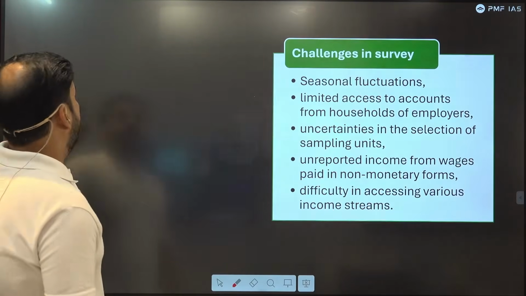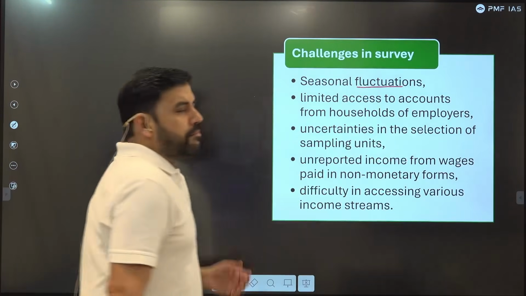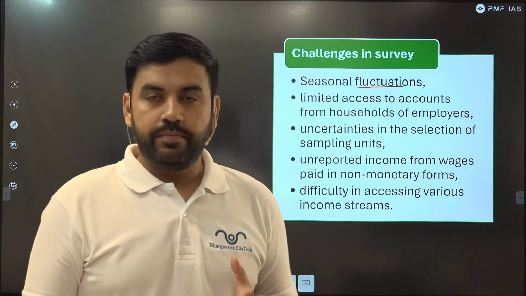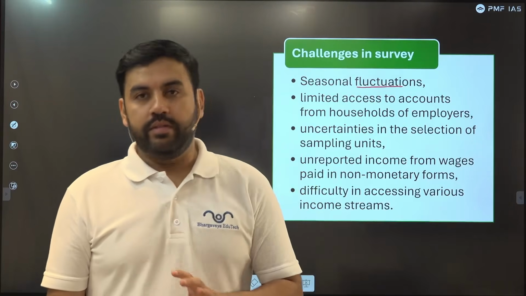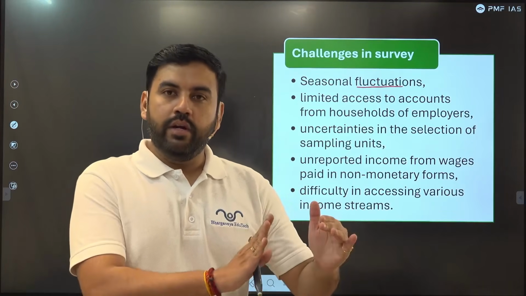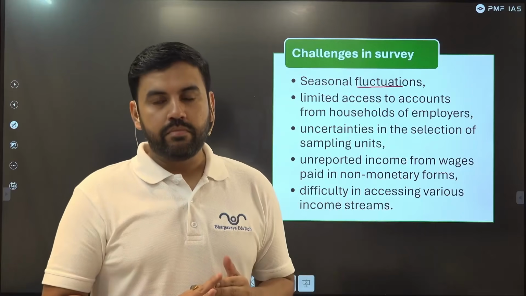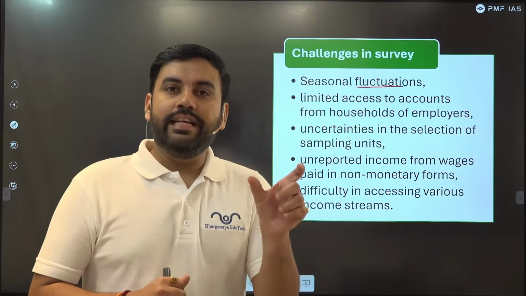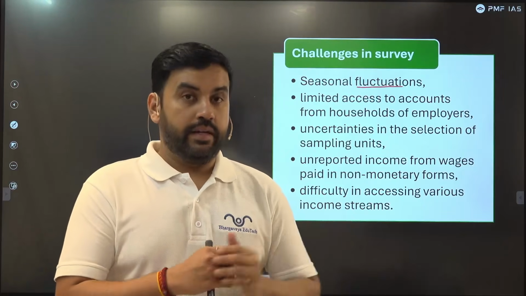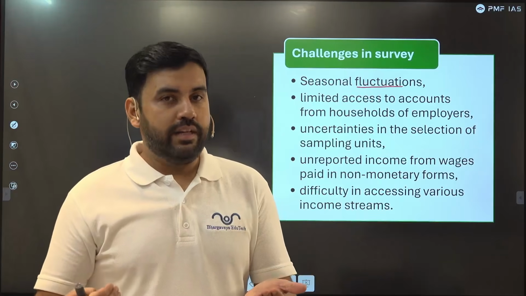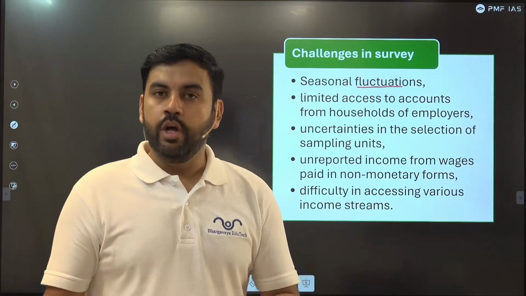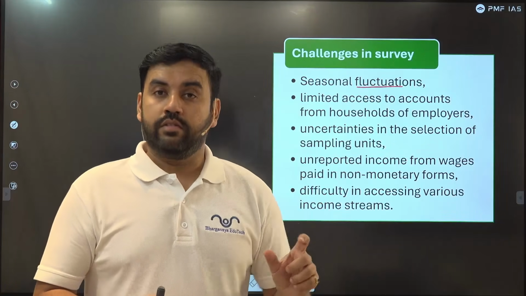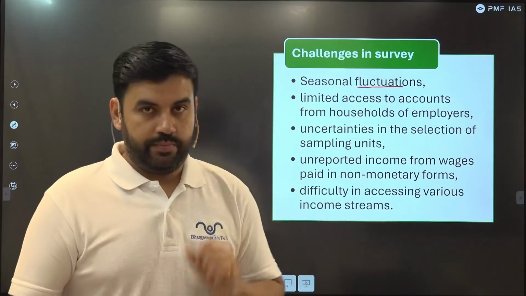Number one, seasonal fluctuations. Now, there are many people in India who are employed on the basis of seasonal employment and also face seasonal unemployment. So they are employed when the agriculture sector is at the peak. They are unemployed when the agriculture sector is in the lean period. So when there is a lean period of the agriculture sector, they may be involved in MGNREGA. But such kind of things are not available in the urban areas. We don't have MGNREGA for urban areas. So there are seasonal fluctuations that we see. That will be a tough task for the sample survey to include.